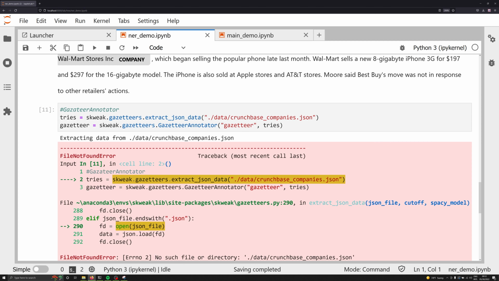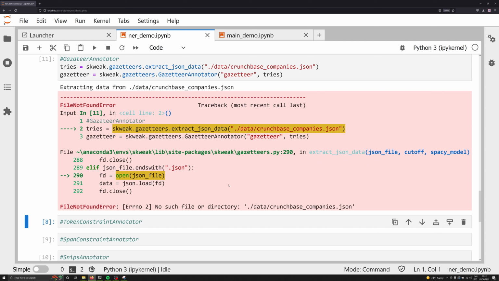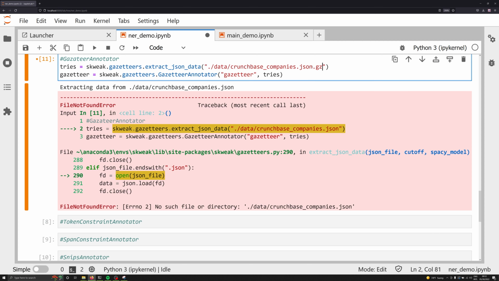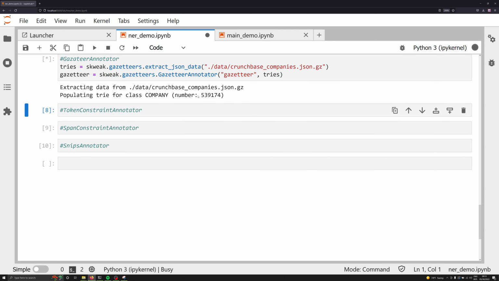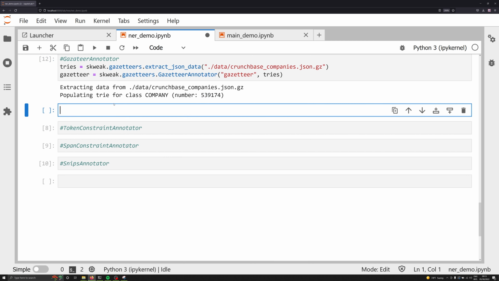So if we execute that, we get one error: no such object in that Crunchbase companies.json. It's compressed, so .gz. Now it should work just fine. And as we can see, we're loading up around, oh sorry, I said 50,000, 539,000 different company names. And we know that this is all going to correspond to specific entities that have the label of company.